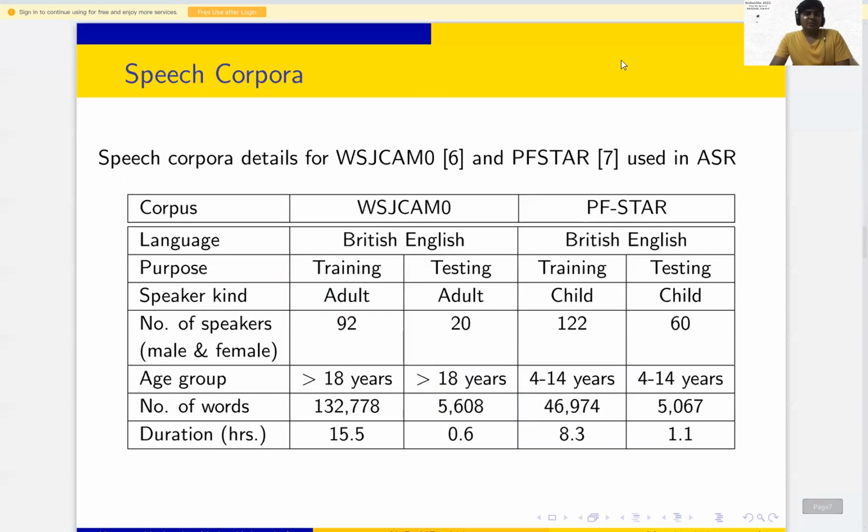The speech corpora details are as follows. Basically, we have used two kinds of data here: WSJ-Chem, which is for adult speech, and PF-Star for children's speech.